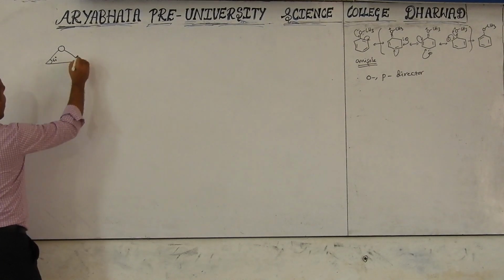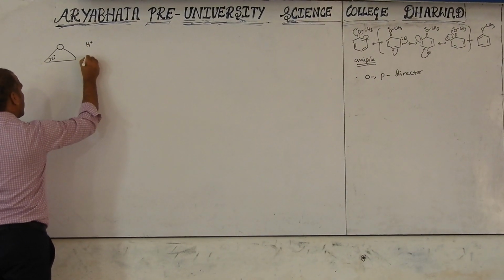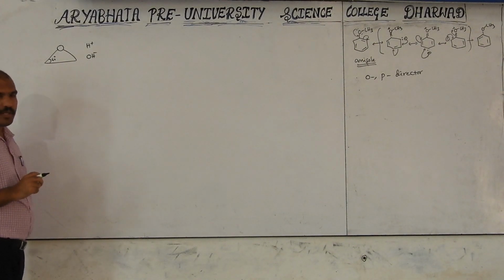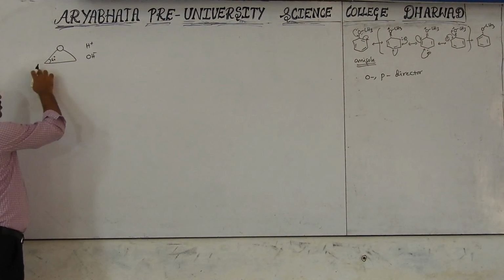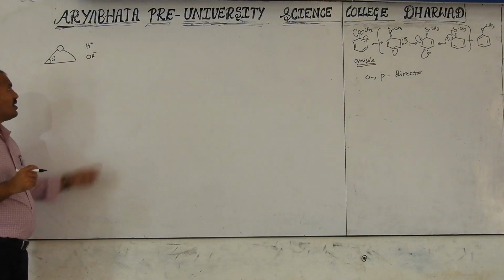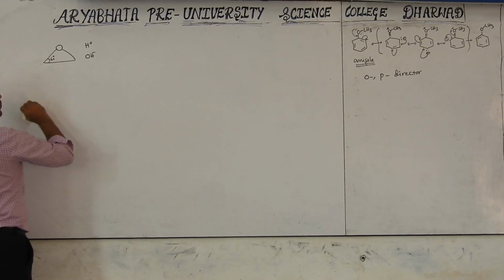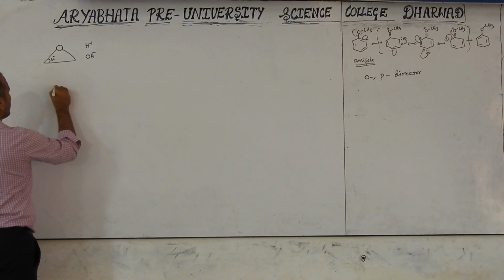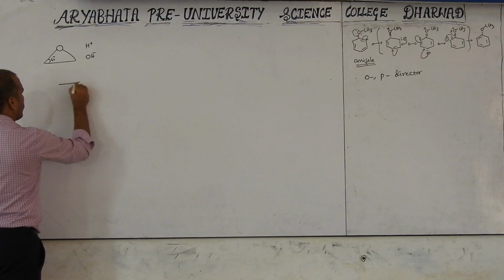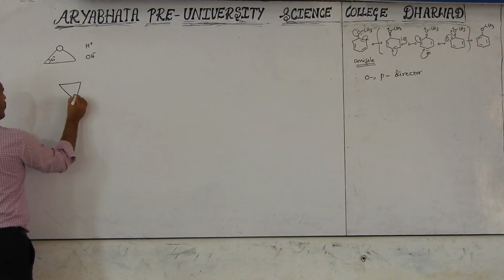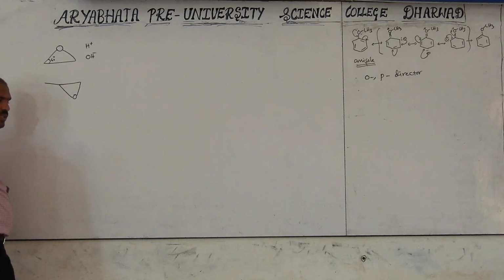Now we have to discuss its reactivity in acidic medium and its reactivity in basic medium. A small difference will be there. When there is no substituent, there is no difference between acidic medium and basic medium. When a substituent is present, then we will get some difference. Now consider, I am writing this group downwards. This is one substituent I give, a methyl group.